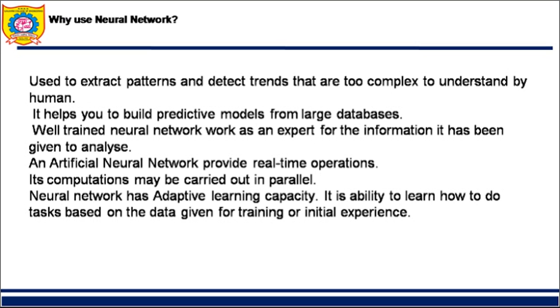Artificial neural networks provide real-time operations. Their computations may be carried out in parallel. Now why do I say its computations are carried out in parallel? Because I have a number of neurons, right? These neurons can work in parallel, and that's why we say that computations are going on in parallel. A neural network has adaptive learning capacity. It has the ability to learn how to do a task based on the data given for training or from initial experience.